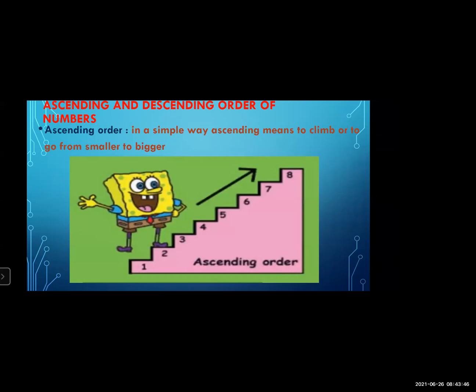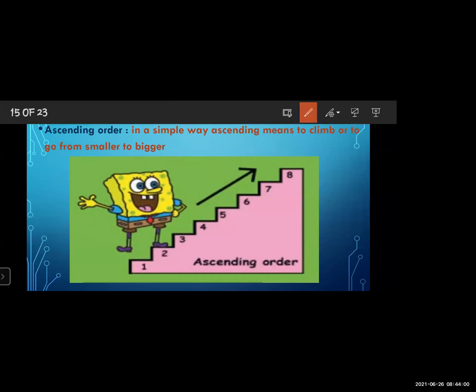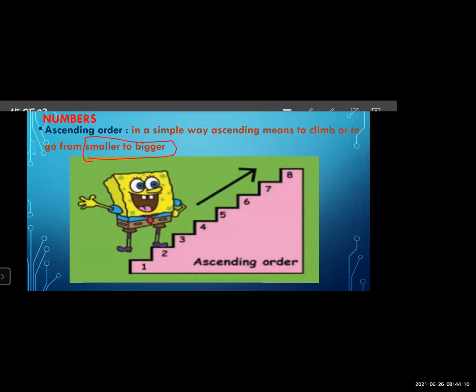Ascending order of numbers means, in a simple way, ascending means to climb, or to go from smaller to bigger. This is very important: smaller to bigger. Remember this one thing. Ascending means smaller to bigger.